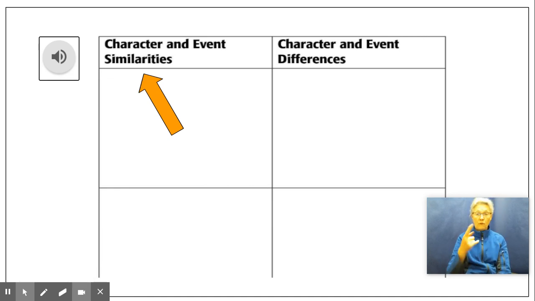For this lesson, we will be using this graphic organizer to keep track of our thoughts. If you notice the categories on one side, we'll be looking at the similarities in both the characters as well as certain events in the story. We'll also then take a look at the differences we notice between the characters and the events. Let's first start with finding the similarities between both our characters, the Scarecrow and Peter.